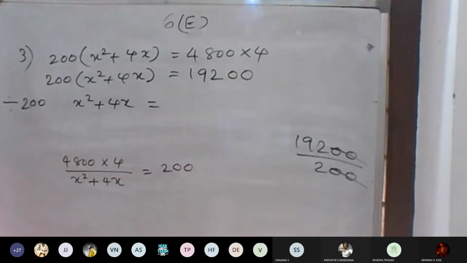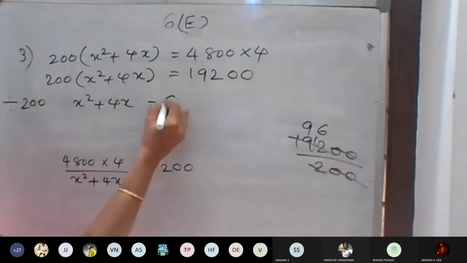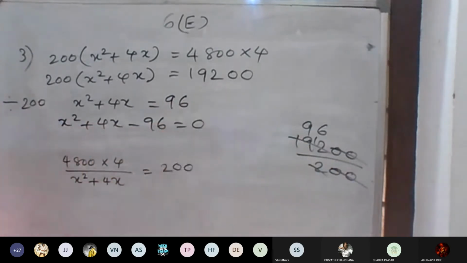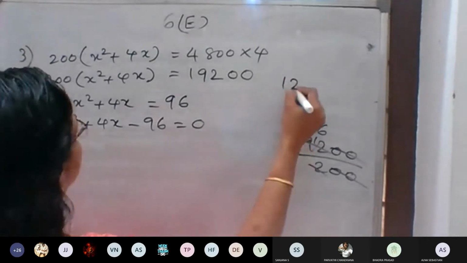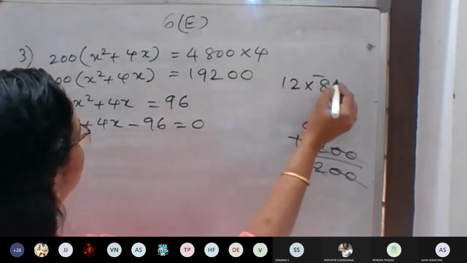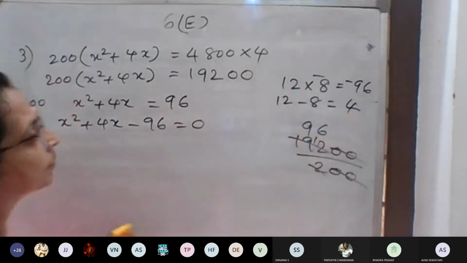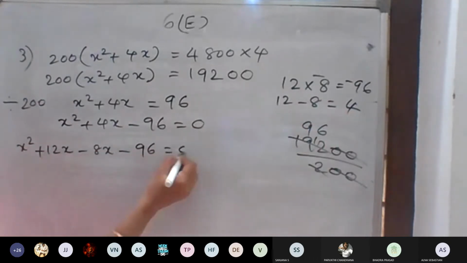Then 192 divided by 2: 9 2s are 18, balance 1. So 96. So x square plus 4x minus 96 is equal to 0. Dash into dash. Positive 12 and negative 8. Positive 12 into negative 8 is equal to negative 96. 12 minus 8 is equal to 4.